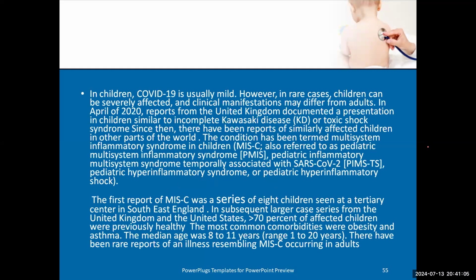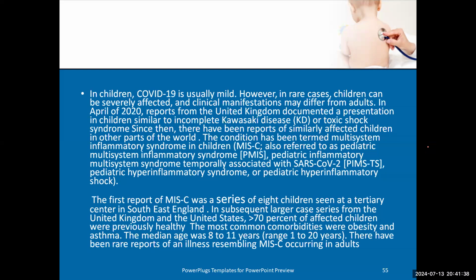So what is multisystem inflammatory disease post-COVID? It was first discovered in the United Kingdom. They found that patients with a history of COVID have one of two clinical pictures: either a clinical picture that looks like Kawasaki disease, or a clinical picture that looks like toxic shock syndrome.